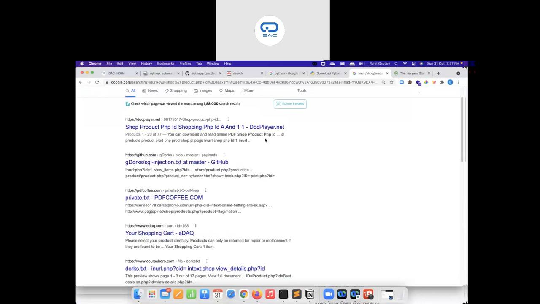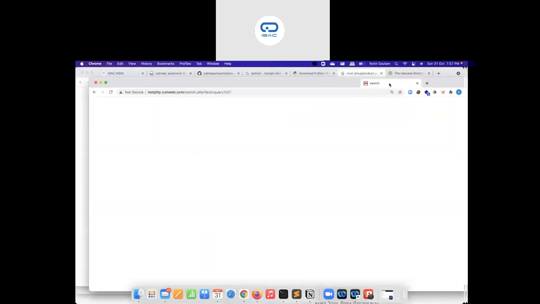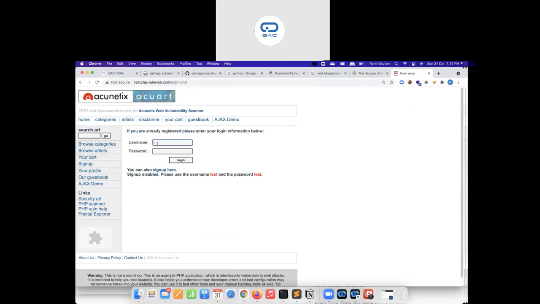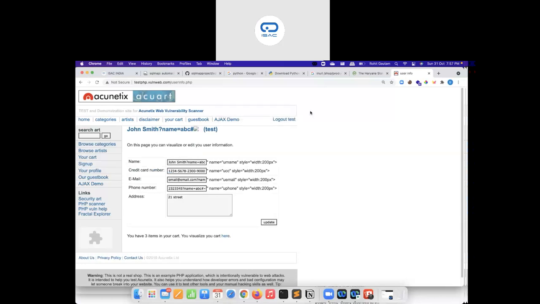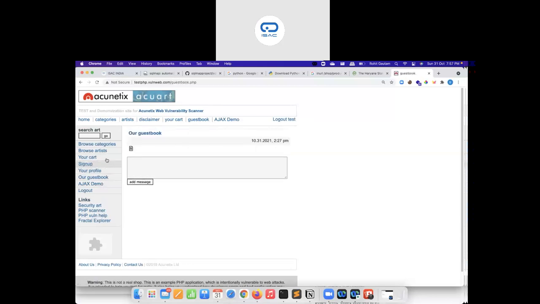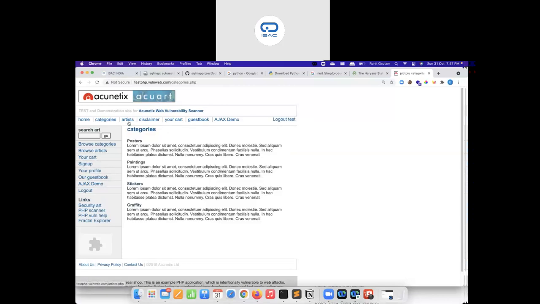So let's say I use again a target, the same target, test PHP, using Google dork search. And here let me log in to my account, with username and password test. Let's see if I'm able to generate an error over there.